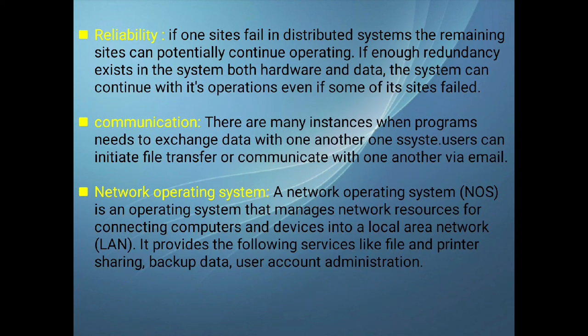Next is reliability. So if one site fails in a distributed system, the remaining sites can potentially continue operating. This is very much essential. It should be very reliable, especially in terms of the internet, right? In a distributed operating system, if you are trying to extract information and let's say that site crashed, that information is gone. So what will happen? You cannot extract information anymore, right? But it is not so in a distributed operating system. That is provided if enough redundancy exists.